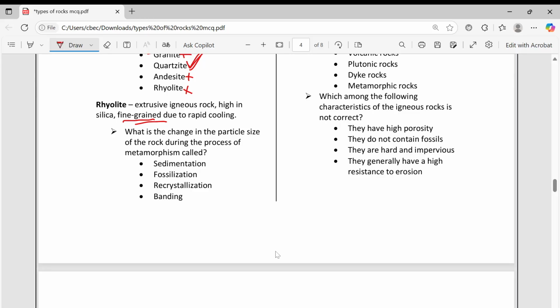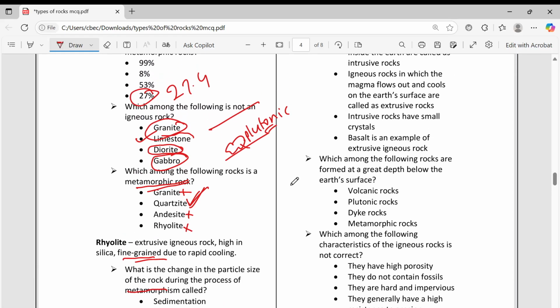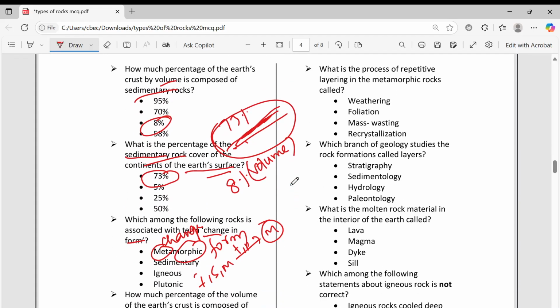What is the change in the particle size of the rock during the process of metamorphism? This is what we call recrystallization. Some crystals change their form when you apply high temperature and high pressure. There is recrystallization and orientation happening in the particles of the rock. What is the process of repetitive layering? Foliation. Foliation means repetitive layering in metamorphic rocks.